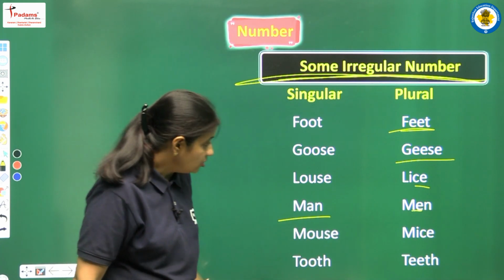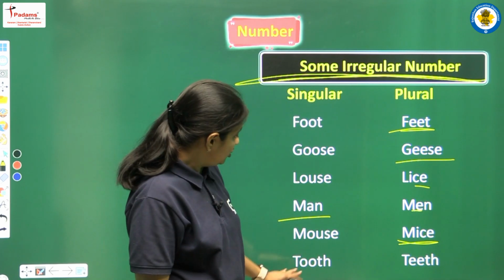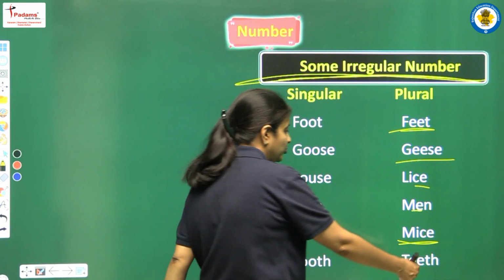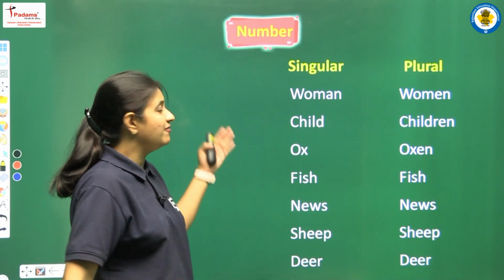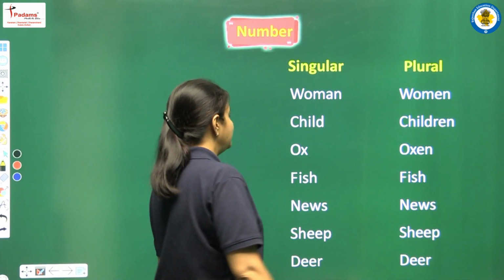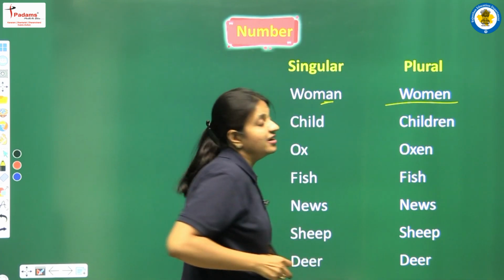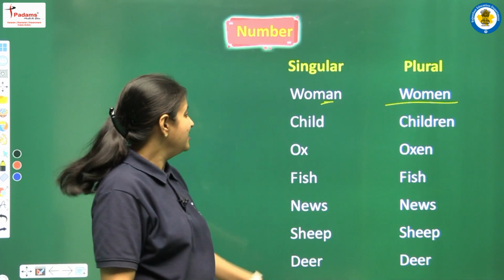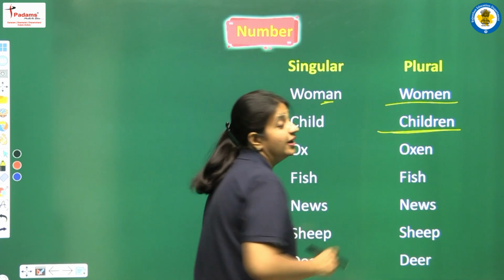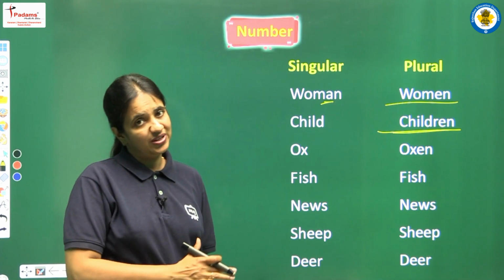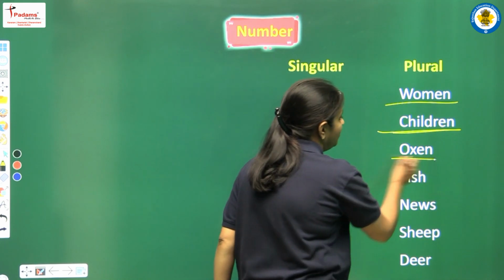Similarly, we are having mouse, so plural of mouse will be mice. Okay, next we are having tooth, that's a singular noun and the plural will be teeth, T-E-E-T-H. We are having some more words. Next is woman. Again we are having A, W-O-M-A-N. So women will be W-O-M-E-N, right? Next we are having child. So now child, it's a singular one, the plural will be children. Okay, next we are having ox, that's a singular noun, and the plural will be oxen.